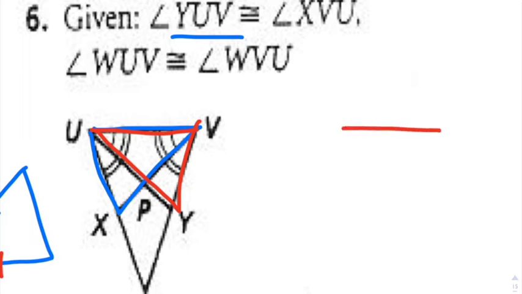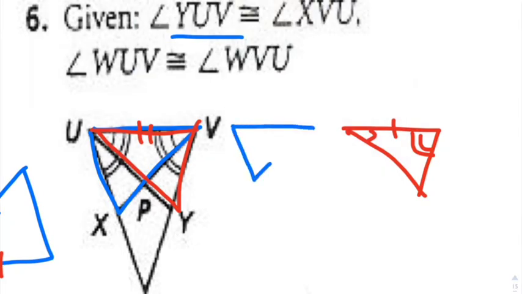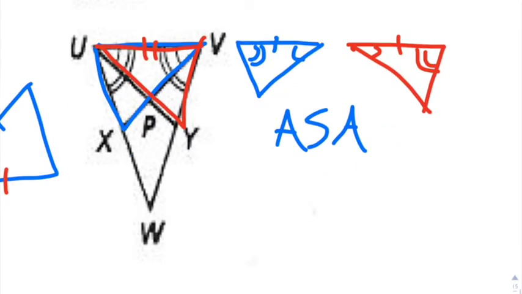So I'm going to redraw those off to the side, kind of like what I just did before. You had the bigger angles congruent, you had the smaller angles congruent. Then it looks like you're going to have a shared side right there in the middle. So let me just get this all color-coded, and then we can move along here. So little angle, bigger angle, shared side. So anyways, those are going to be congruent because of angle, side, angle, because you have the included side.